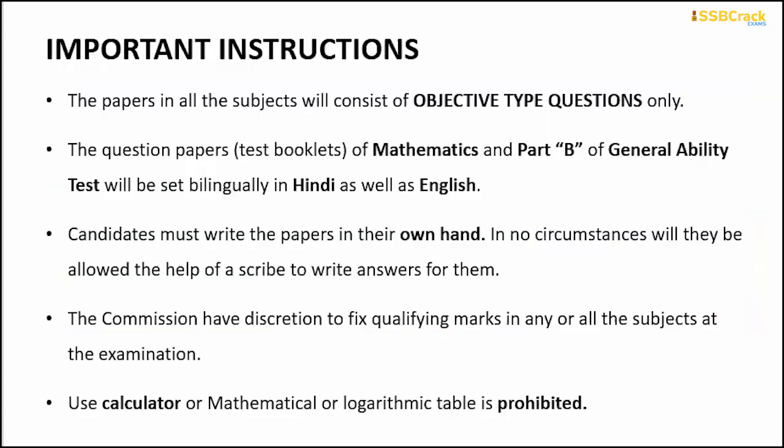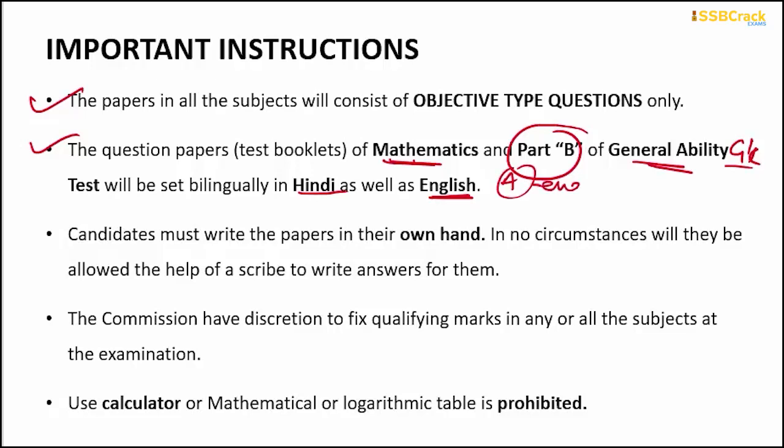Okay. Now coming to the important instructions. The most important thing is the question paper in all the subjects will consist of objective type questions only. The question will be given to you and later the 4 options will be given to you. You need to choose the correct option and mark it in your OMR sheet. Now the next thing is the question booklets of mathematics and part B of the GAT test, that is the GK portion. Maths and GK portion will be bilingual. That means for maths and GK, the paper will be in English and Hindi both. But for part A, English, the paper will be in English only.